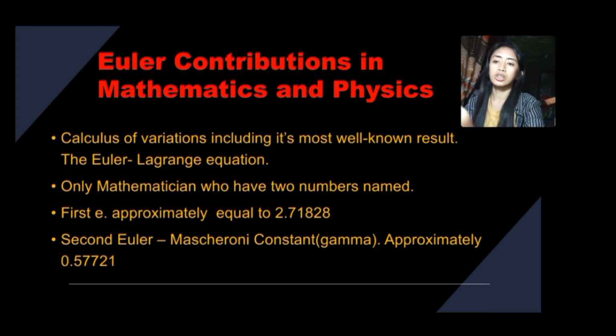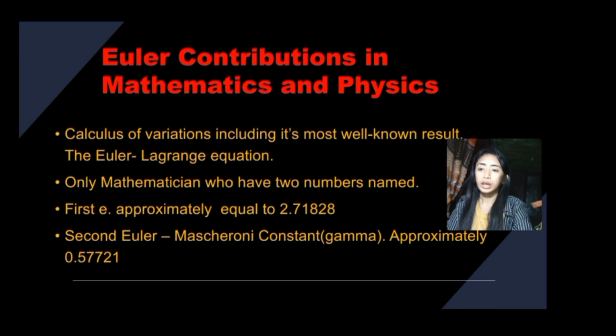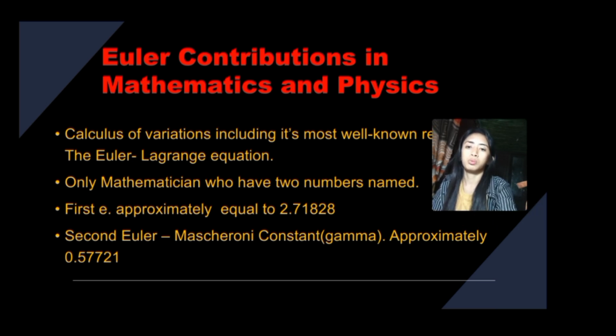Euler's contributions in mathematics and physics: first is the calculus of variations, including its most well-known result, the Euler-Lagrange equation. Second, he is the only mathematician who has two numbers named after him: first, e, approximately equal to 2.71828, and second, the Euler-Mascheroni constant gamma, approximately 0.57721.